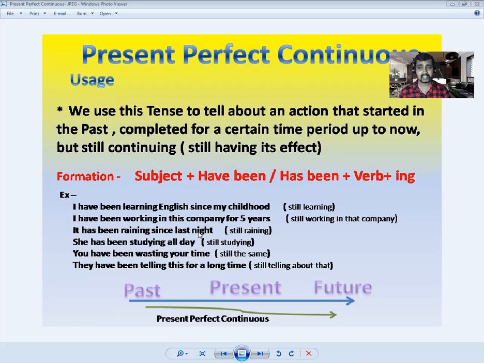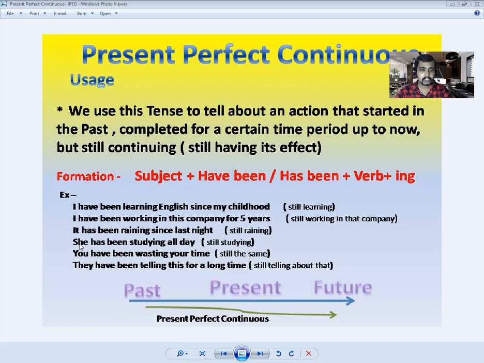So it's still raining. It started last night. Since last night up to now, it is raining. So up to now, it is happening, right?